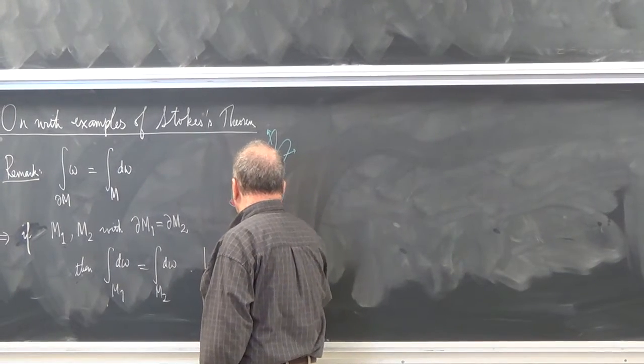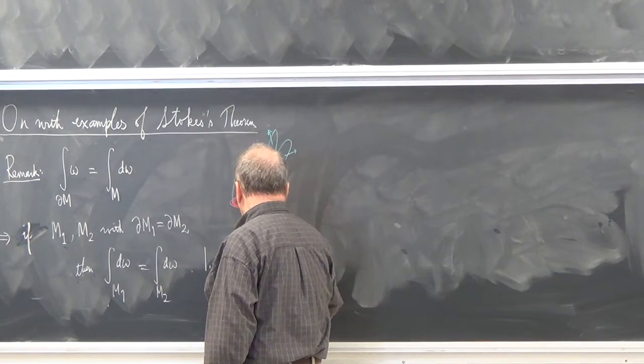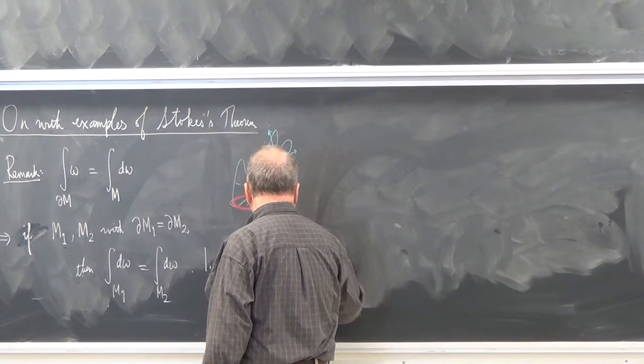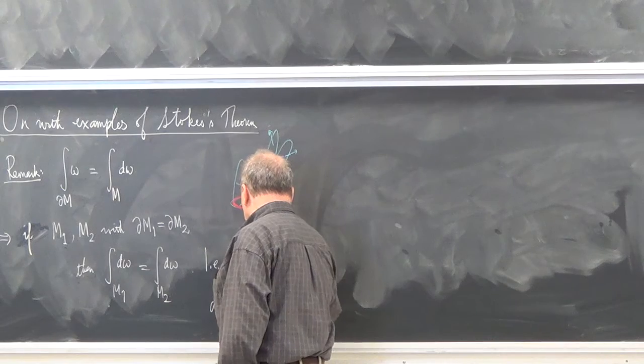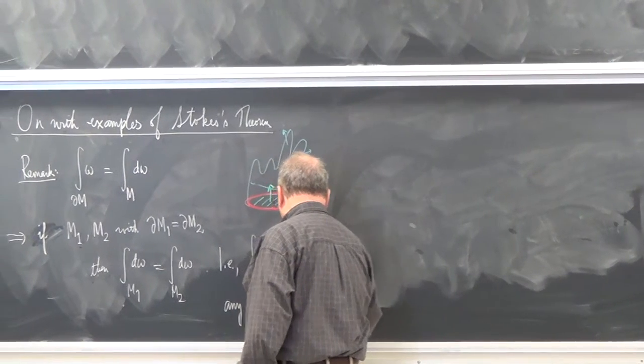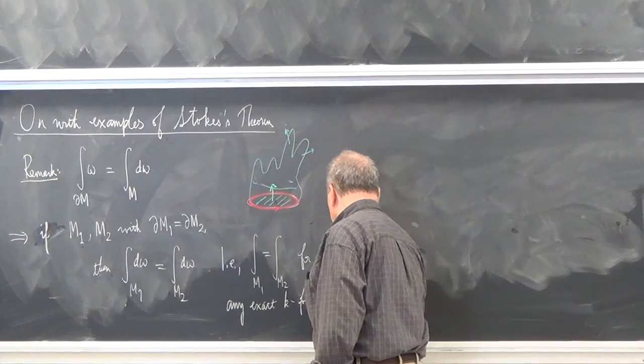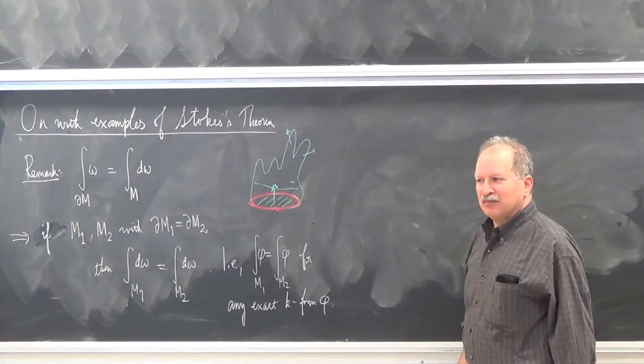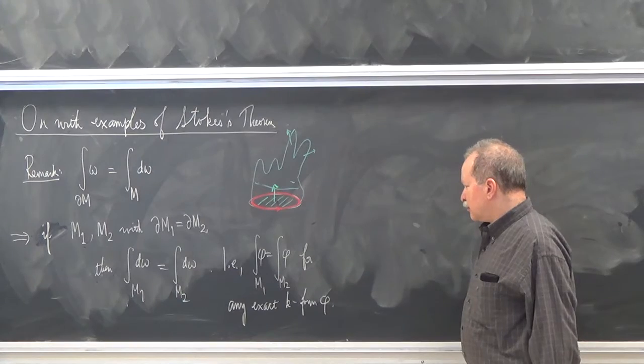I.e., the integral over M1 equals the integral over M2 for any exact k form. So let's put a phi in there. So basically, there has to be an omega to give you d omega.